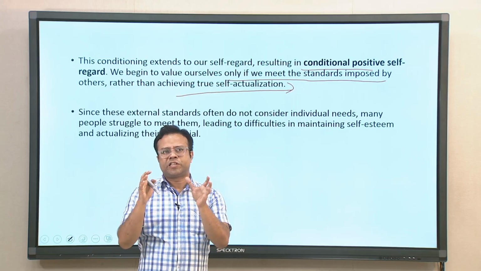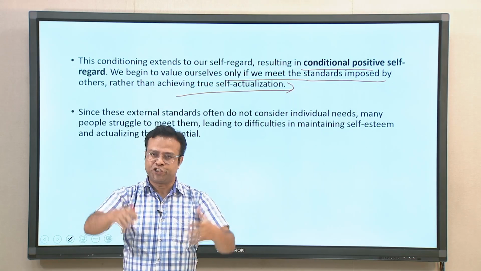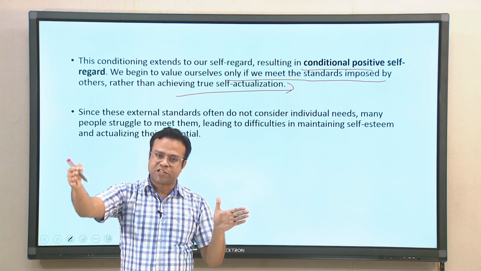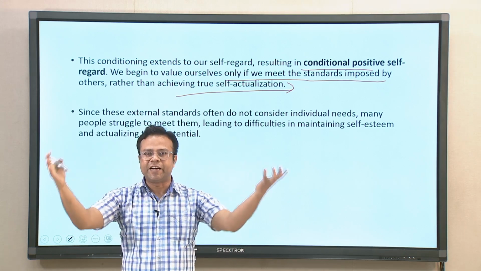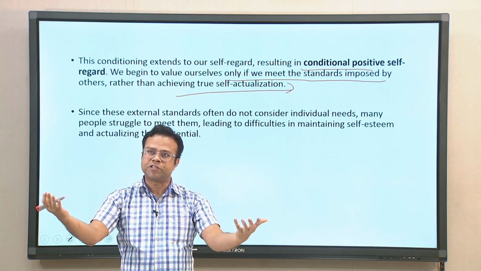Now this whole concept of culture and society: initially we started to actualize our potential only, and when a certain time passes, the society itself becomes an entity with its own rigid rules and regulations.